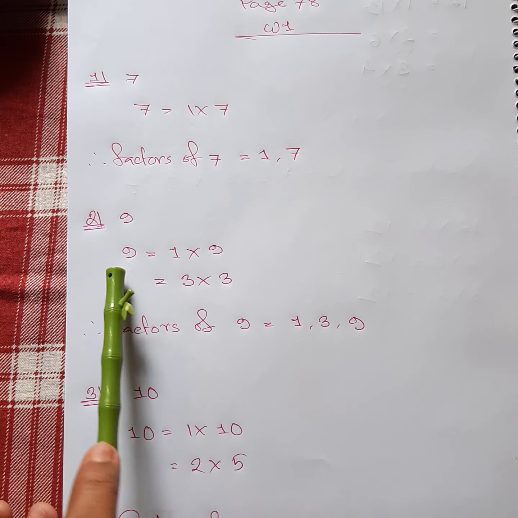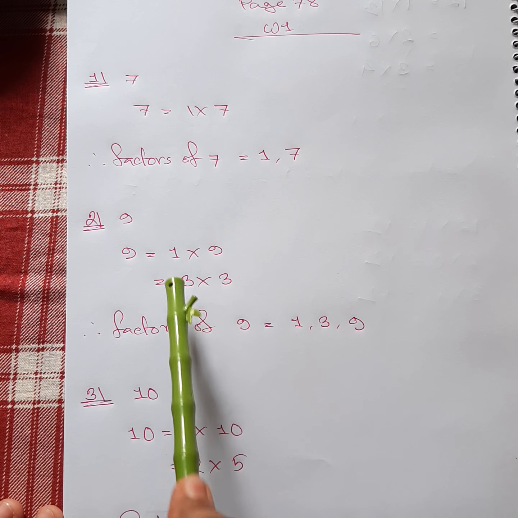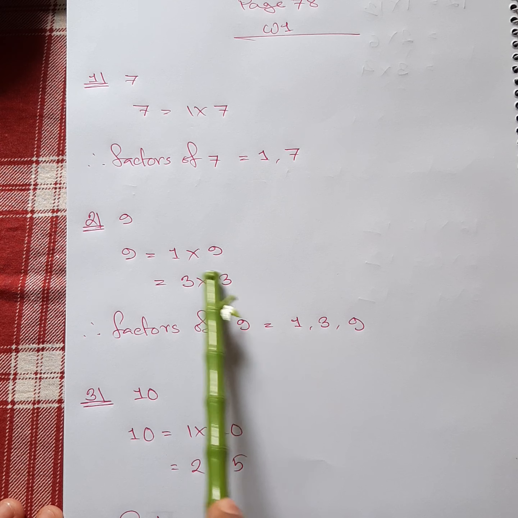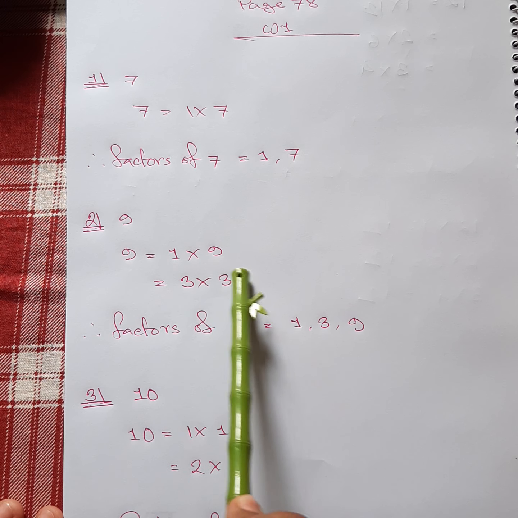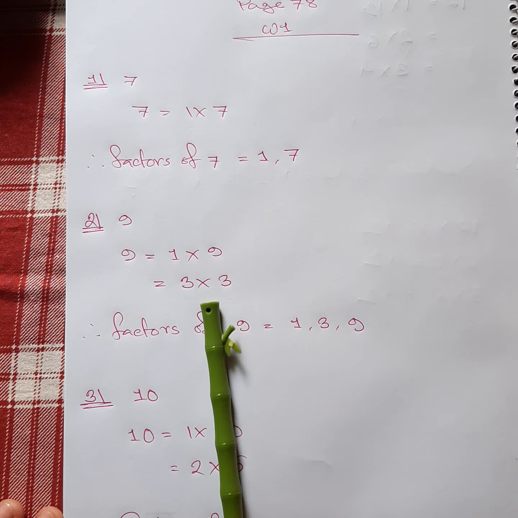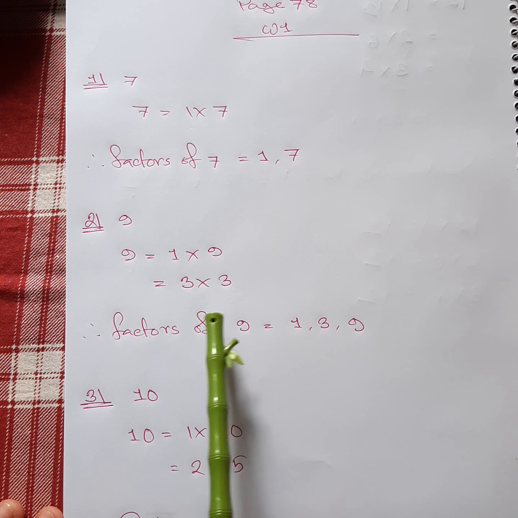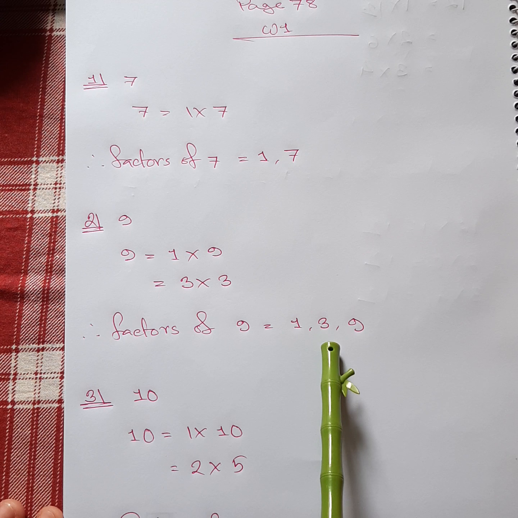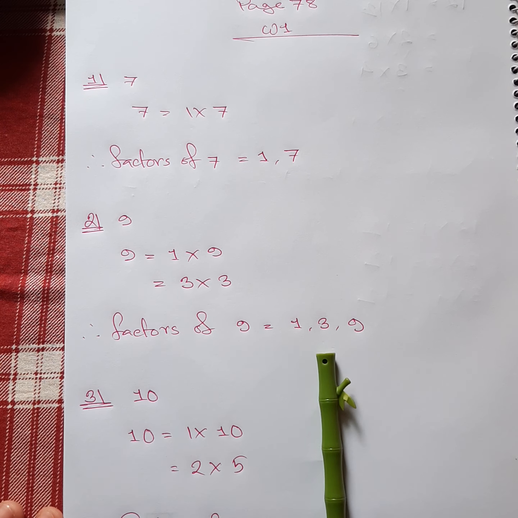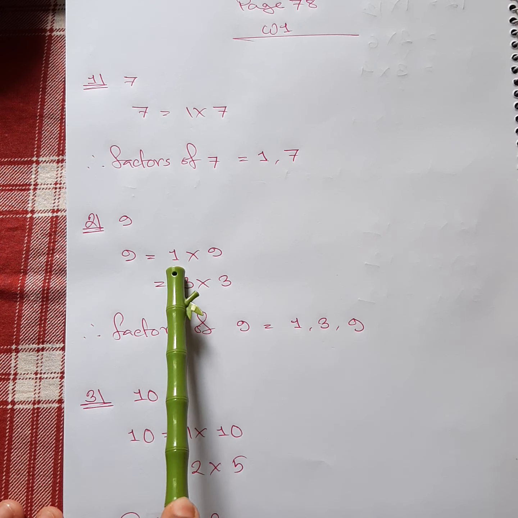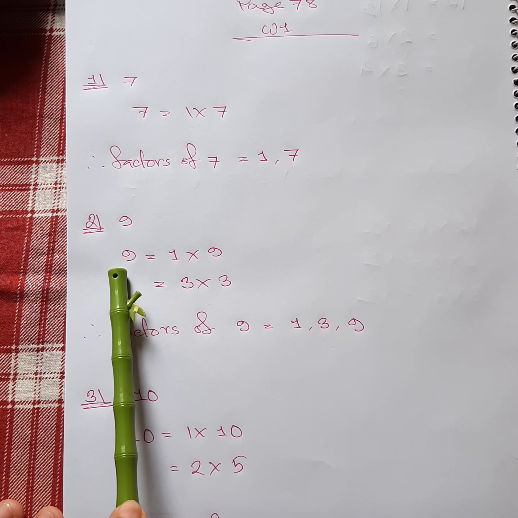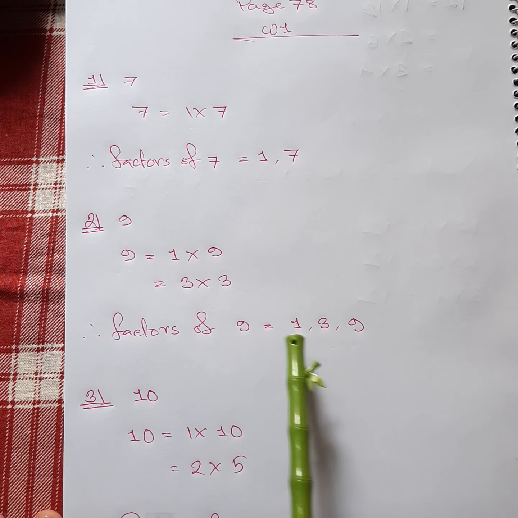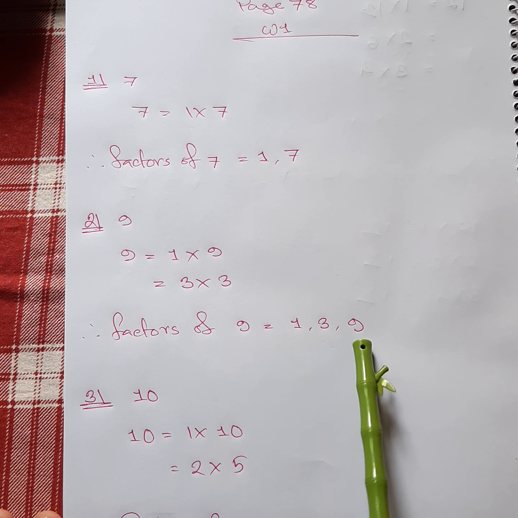Number 9 is having factors. How many factors? 1, 2, 3. That means I have written down here three possible products of two numbers, but as they are the same number, we are going to write it down only one time. We will write 3 only one time. 1 multiplied by 9 is 9, 3 threes are 9. So the factors of 9 are 1, 3 and 9.